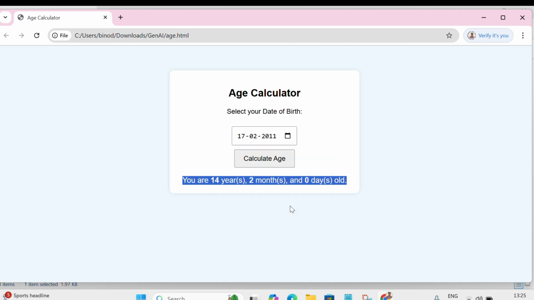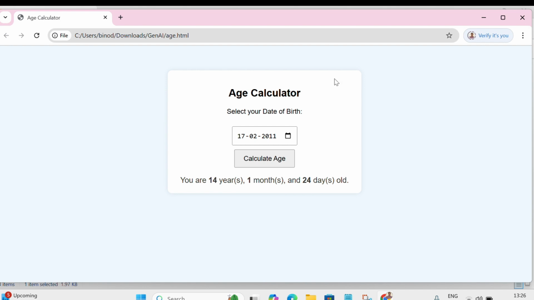Again, if I change this date to 17, it will calculate the exact age based on the date of birth. In this way, you can give a prompt to ChatGPT or similar generative AI tools to generate the code as per your requirement.